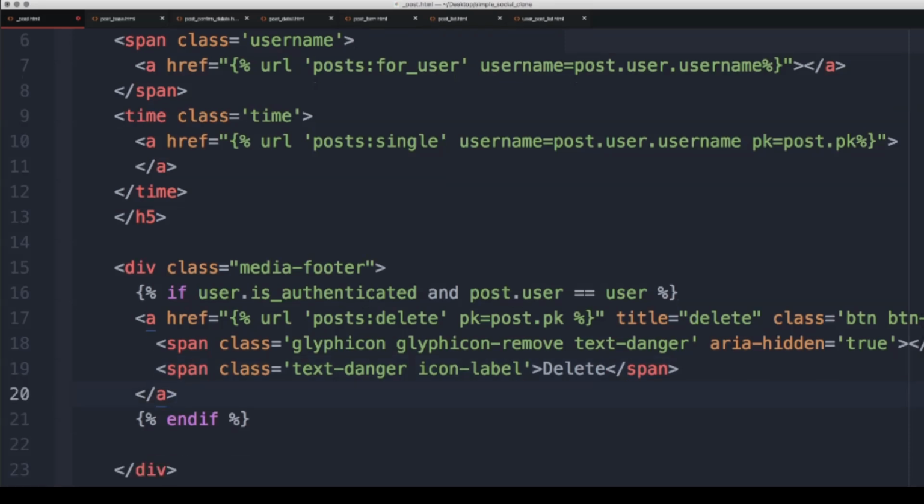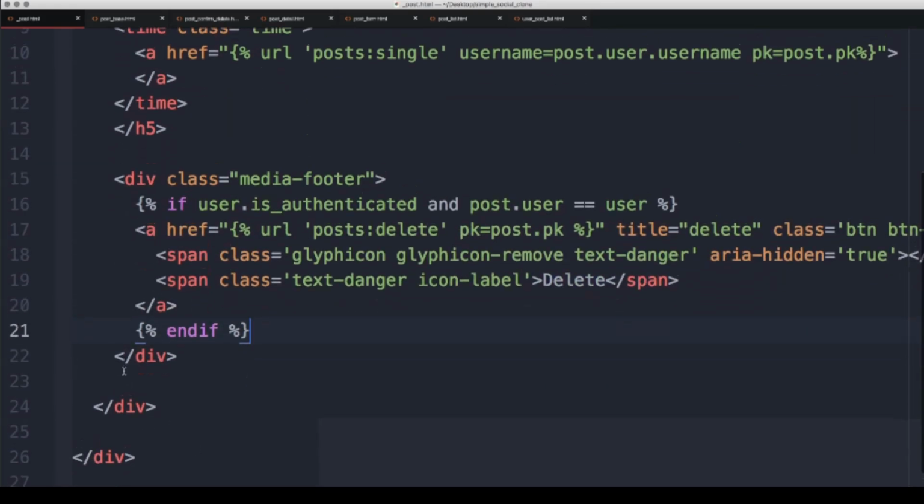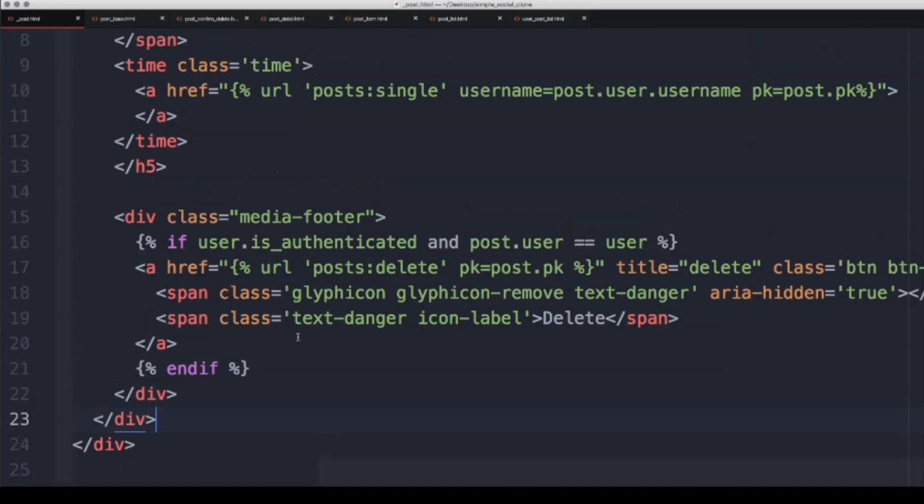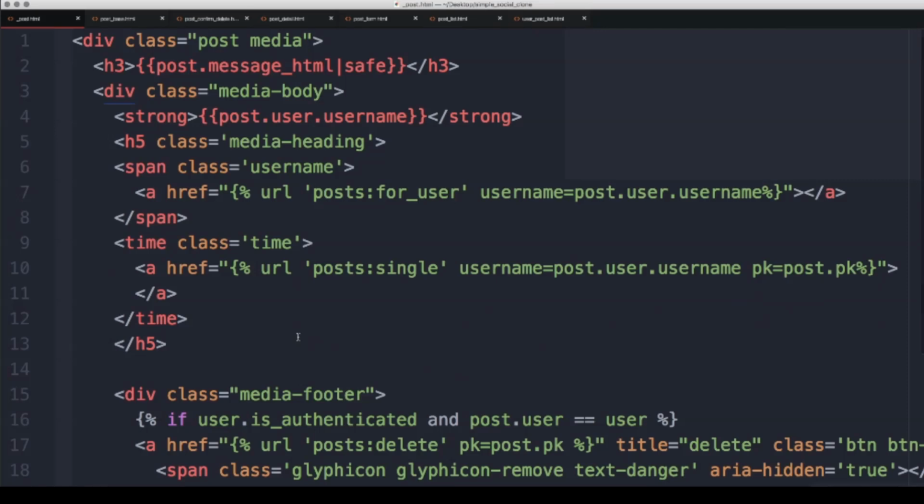That's going to be the end of the if, and that's it for this underscore post. So you should have three closing divs after that at the very bottom. So that's it for underscore post.